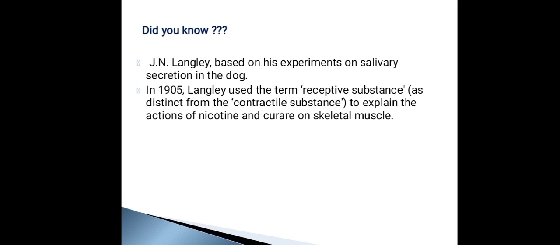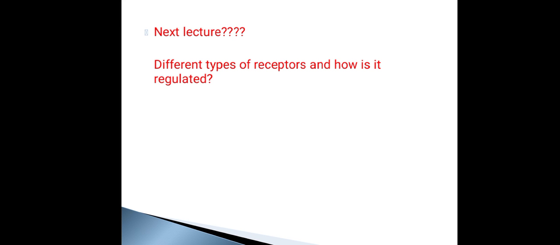Coming to the last portion of this session, the receptor was first found by Langley when he was doing an experiment on salivary secretion in the dog. Though it was discovered in 1905, the receptor is still the heart of pharmacology, because most of the drugs coming to the market are targeted to these receptors. That is one piece of information I want you to know. In the next lecture, I will tell you about the different types of receptors and how they are regulated.